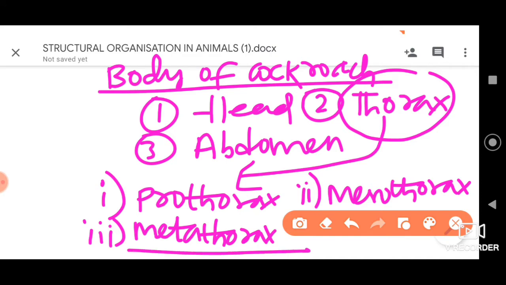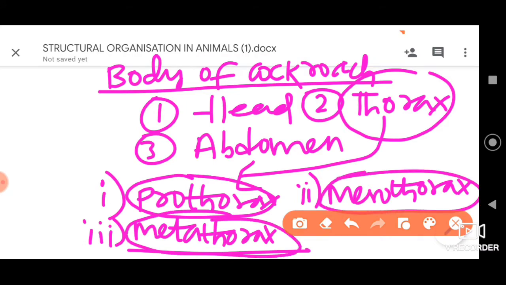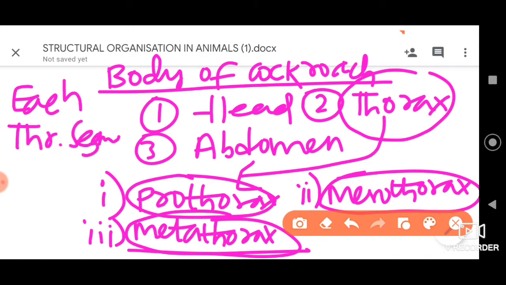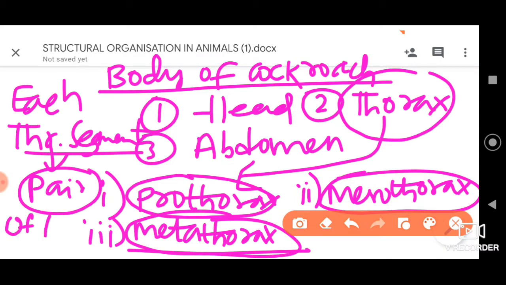Now dear students, each thoracic segment, whether it is a prothorax or mesothorax or metathorax, will have a pair of walking legs. Please understand this.